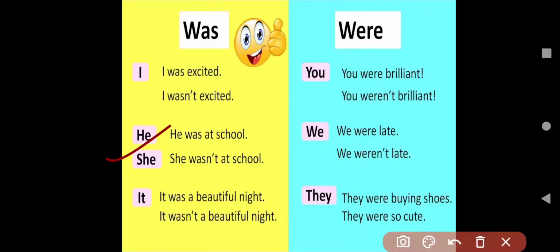And she wasn't at school. In the same manner, again we will use was. She stands for singular. It. It was a beautiful night. So again, it stands for singular, only one thing, one animal, one bird. So we will use was.